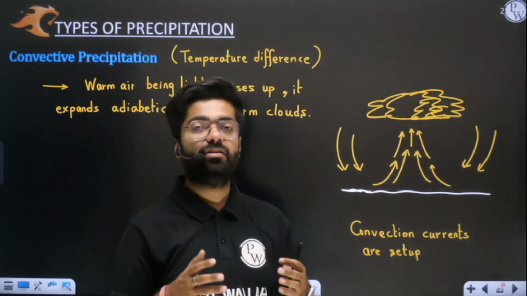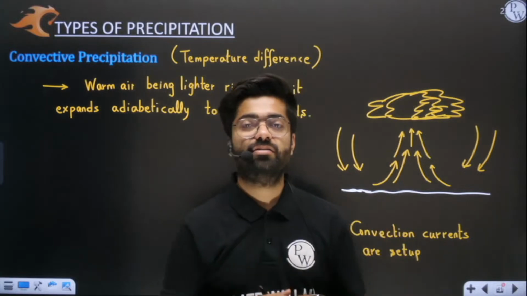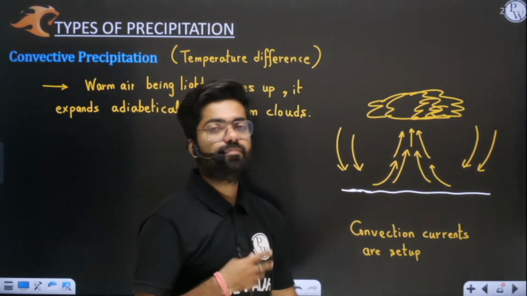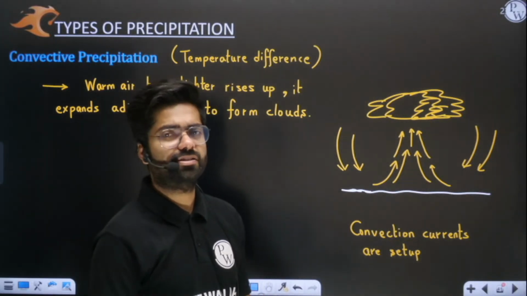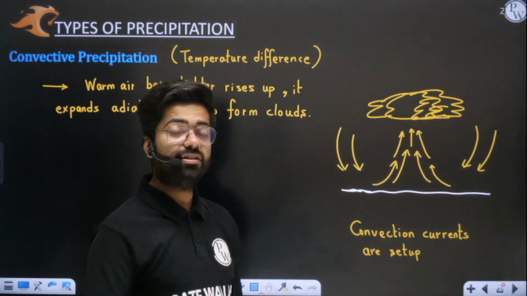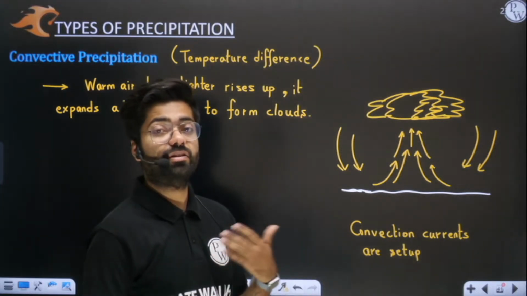Around 1 p.m. to 2 p.m. you will see clouds start forming, and ultimately rainfall happens around 3 p.m., 4 p.m., depending on how much heat is there. So daily at the equator this convection cycle goes on, and there is more rainfall.